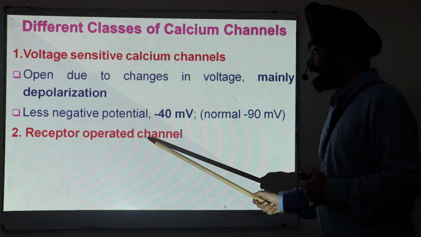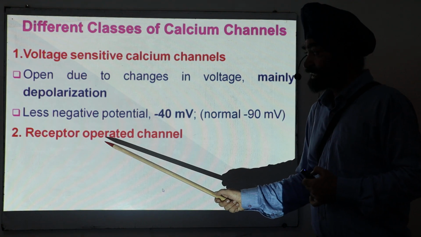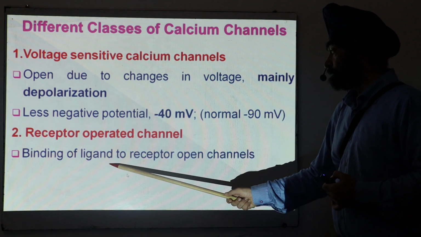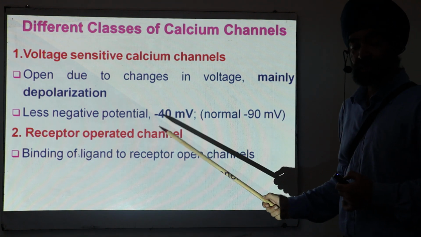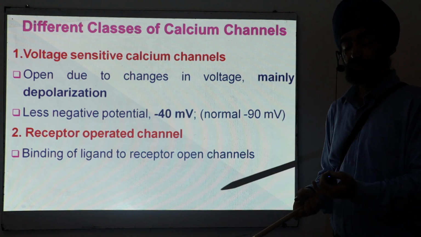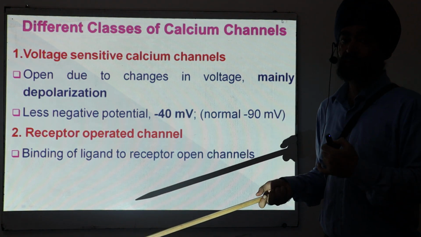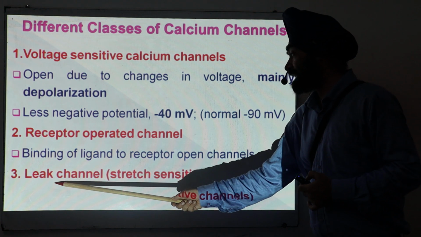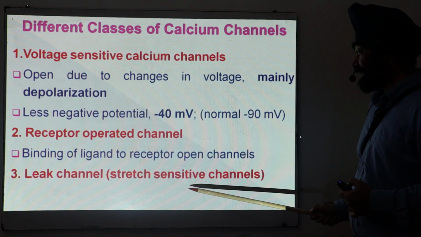Second, the channels that are activated whenever some ligand, some agonist, binds to the receptor. These channels are linked to the receptors so that calcium moves inside after binding of some agonist. Then there are some leak channels, stretch sensitive channels.